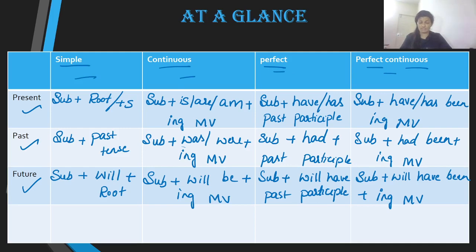I have been telling you time and again that it is important for you to understand the structure of these tenses, because if you want to learn direct and indirect speech, or if you want to learn active or passive voice, trust me, unless you know the tenses, there is no one on the earth who can teach you those rules.